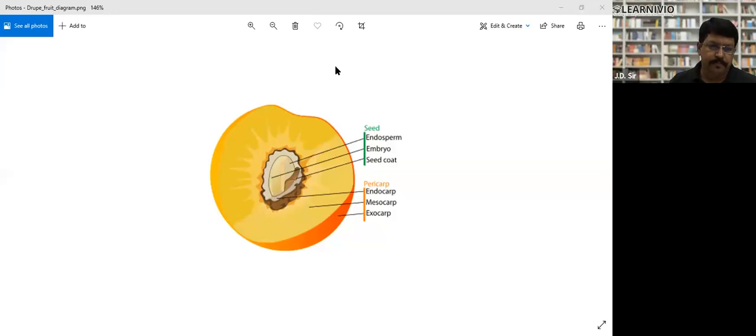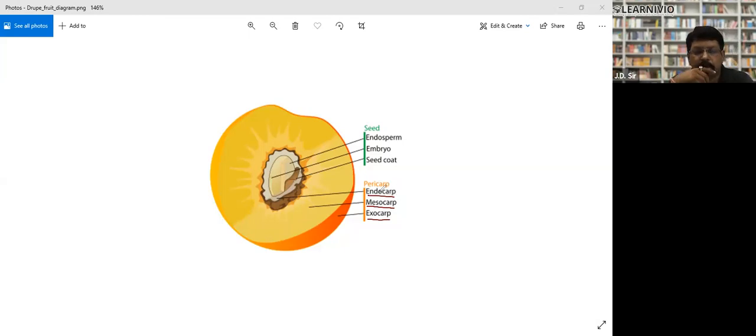In a fruit, the outer part is called pericarp, and the inner part is the seed. Pericarp has 3 layers: the seed cover is called endocarp, the part we eat is mesocarp, and the outer cover is exocarp.